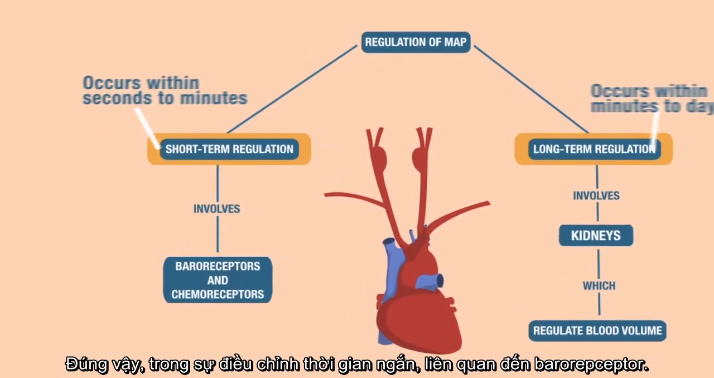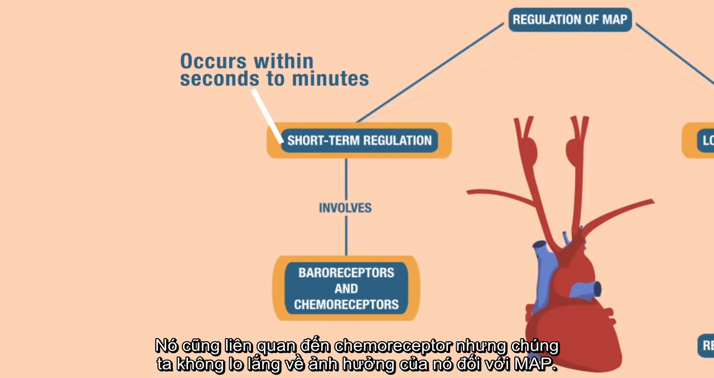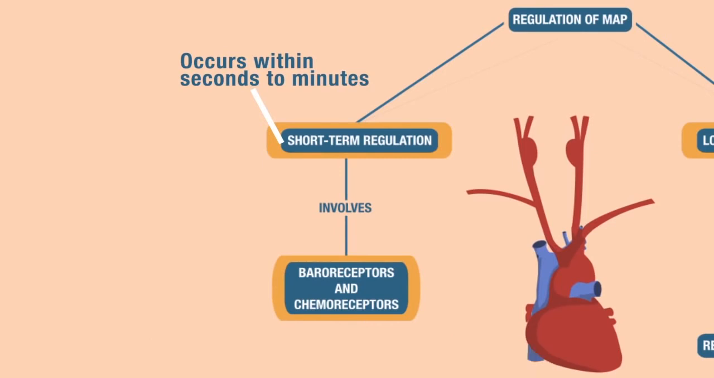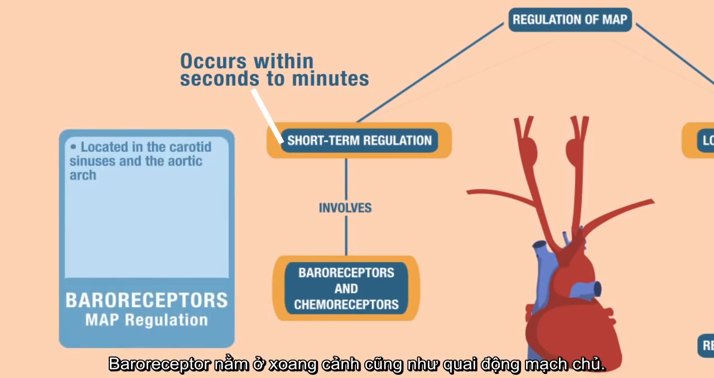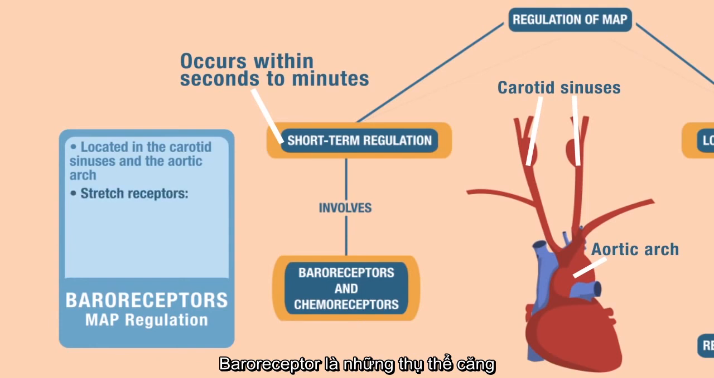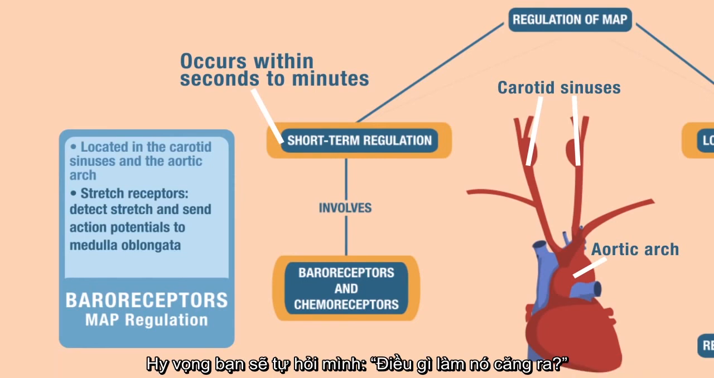In short-term regulation, this involves baroreceptors. It also involves chemoreceptors, but we won't worry about those with respect to MAP. We talked about chemoreceptors with respect to respiration already. Baroreceptors are located in the carotid sinuses as well as the aortic arch. These baroreceptors are stretch receptors. So they are able to detect stretch, and then they will send action potentials to the cardiovascular control center in the medulla. Hopefully you're asking yourself, what will cause them to stretch?